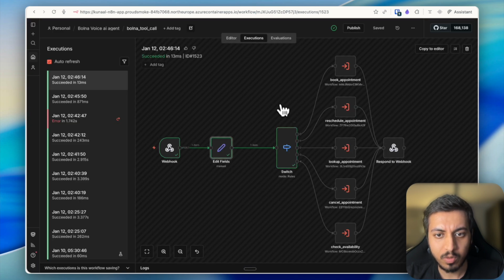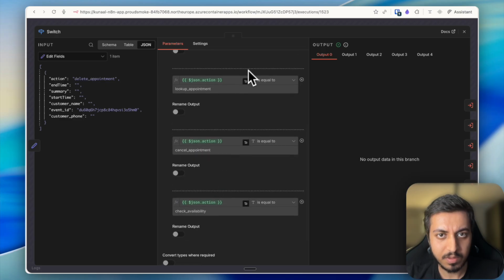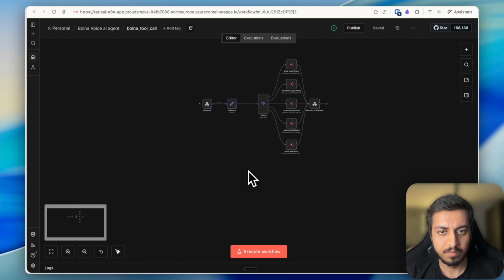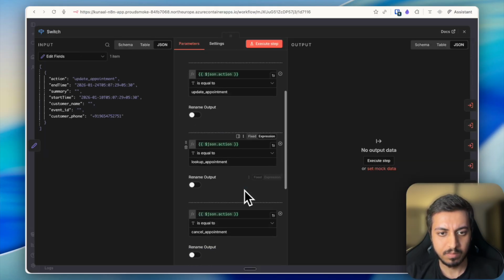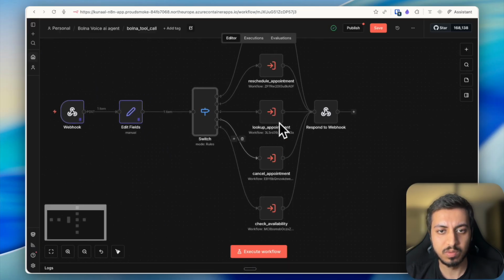Action is delete appointment, and in the switch case, yeah, we just need to change it. So make sure that you use the name correctly, otherwise that can be a problematic issue.